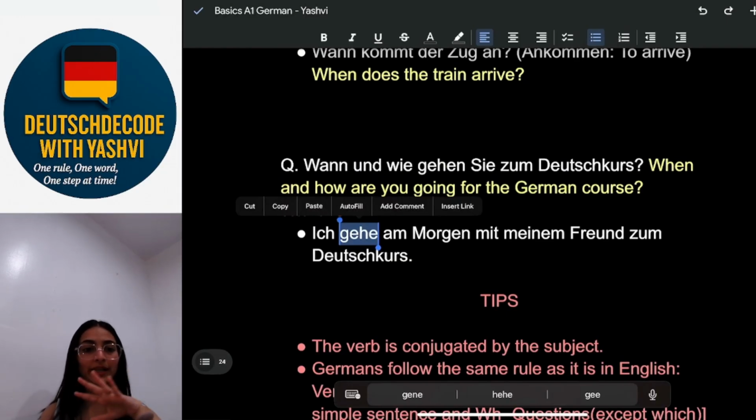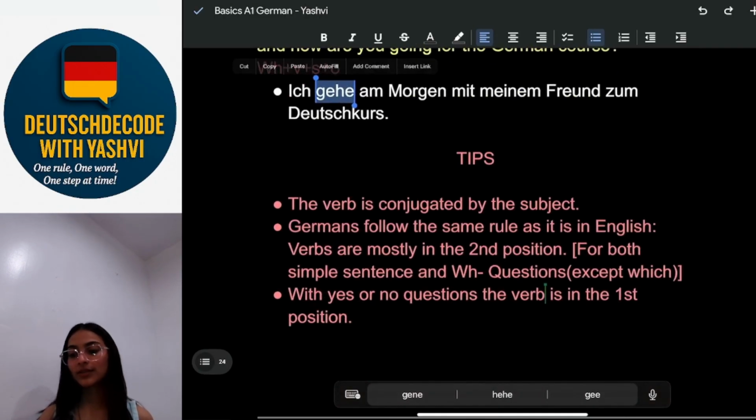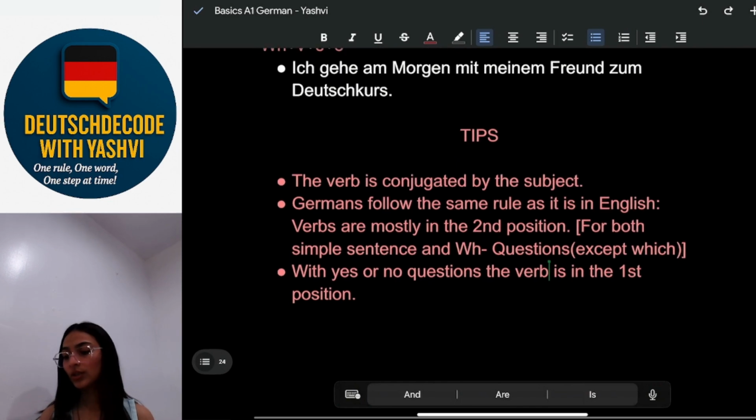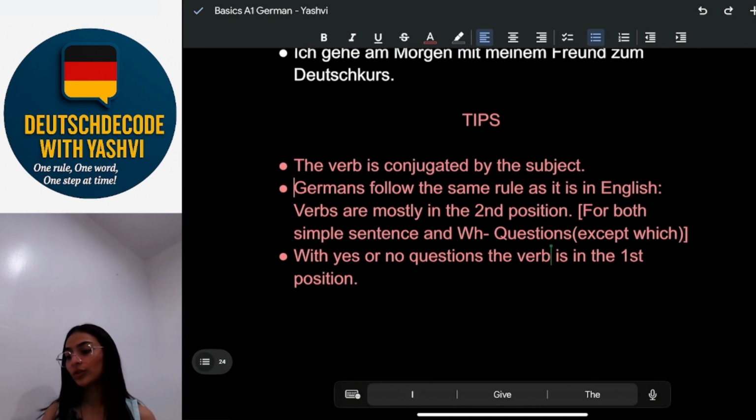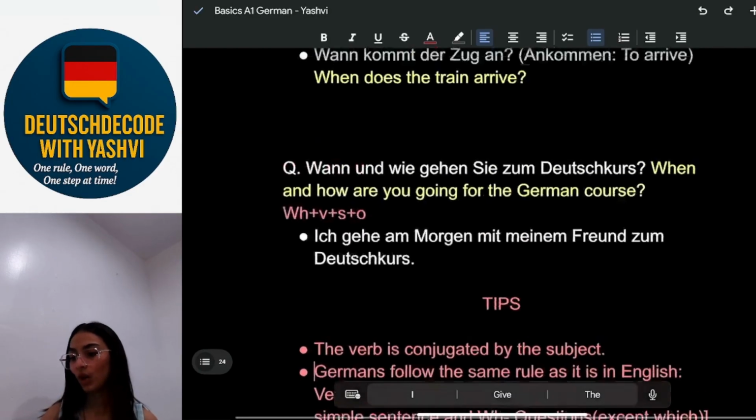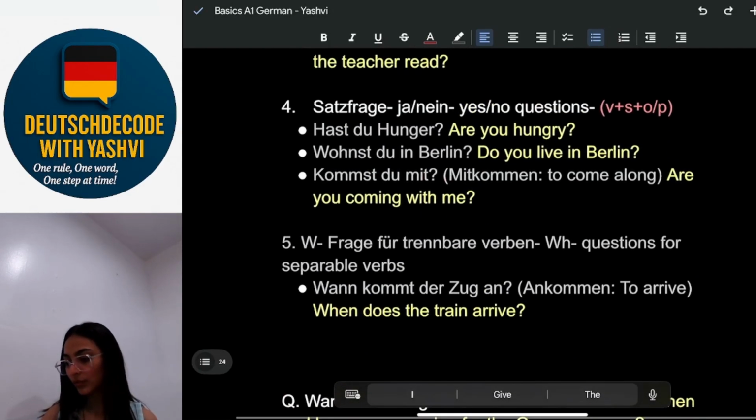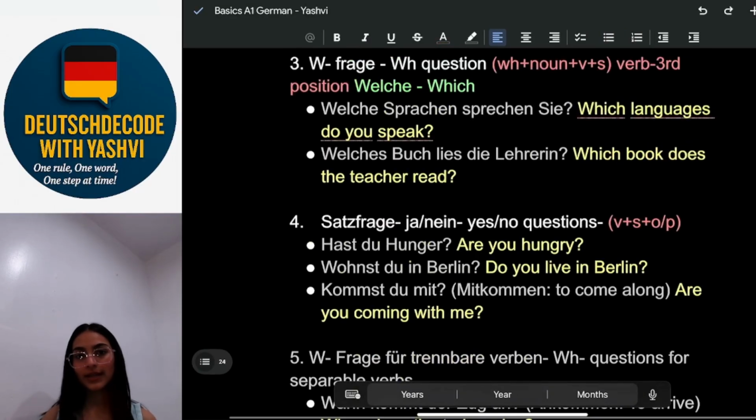So you have to by default revise lesson number 7 for this. So you will understand what I meant here. German follows the same rule as it is in English. Verbs are mostly in the second position for both simple sentence and WH question. Exception is which we already learned. Where is it? Here. Example number 3.